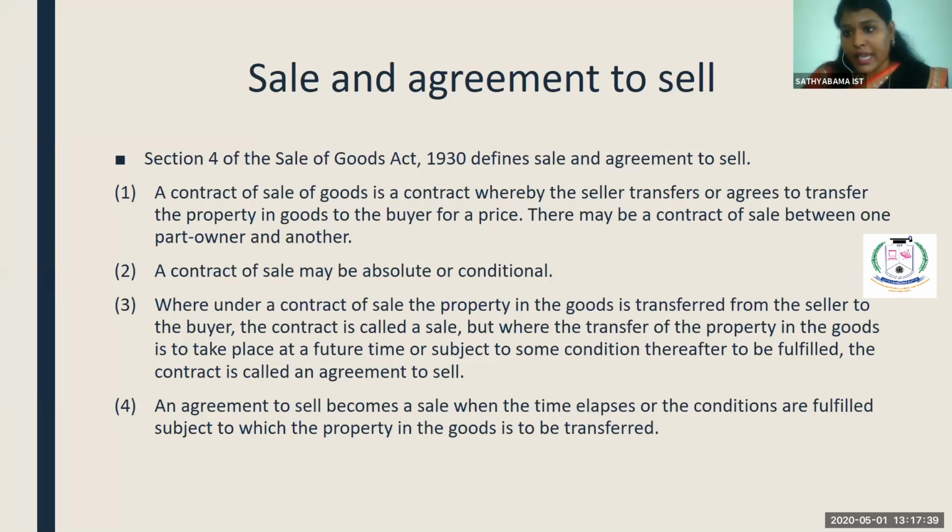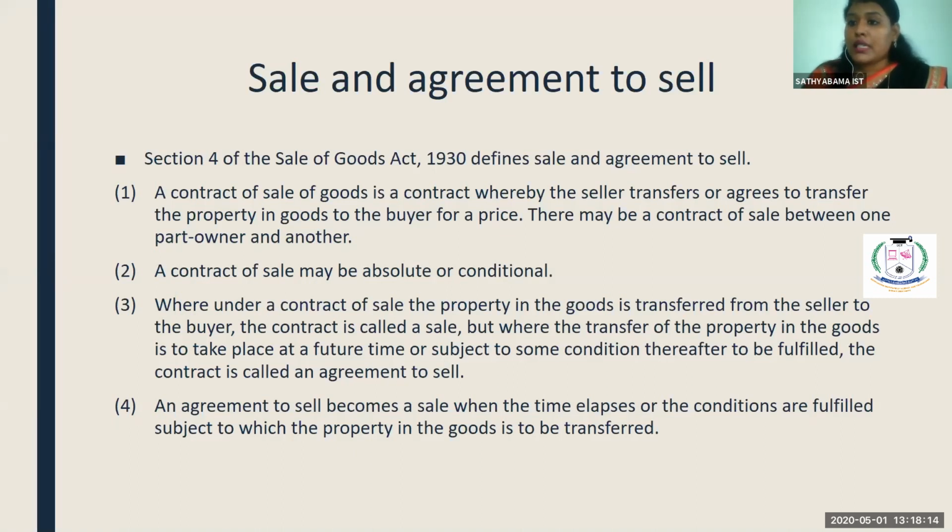So sale is when the transfer takes place from one party to another party, and the ownership transfers from one person to another person for a price. Even if it is on credit, or the payment is made in future, that is secondary. But when the goods transfer from one party to another party for a price, it is called a sale. But for exchanging the goods in future, it is an agreement to sell. So this is the first main difference between sale and agreement to sell.